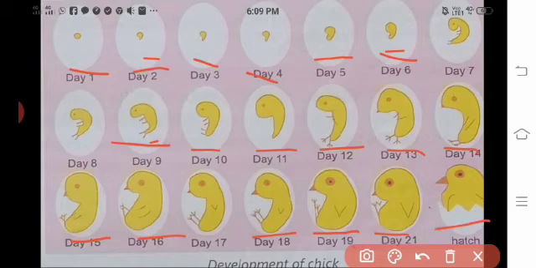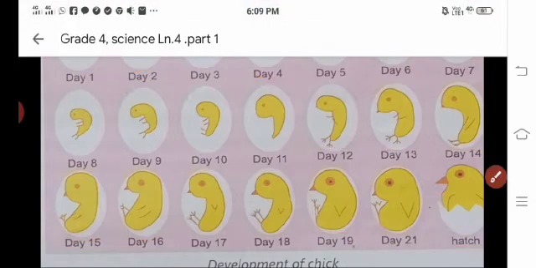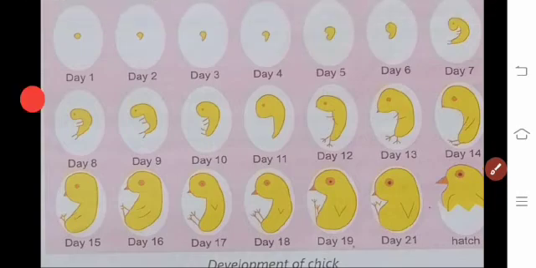Okay, children? Have you understood? Good. Okay. One important thing I want to tell you, children. Do you know ostrich? Yes, good. The biggest egg in the world is the ostrich egg only. It weighs about 1.7 kg. It is sufficient to make 12 big omelets. Do you like omelets? Yes.